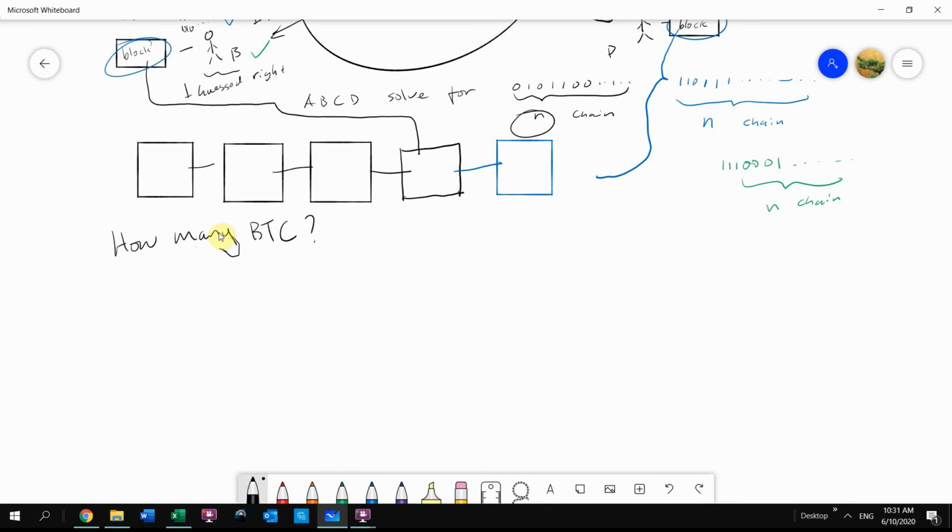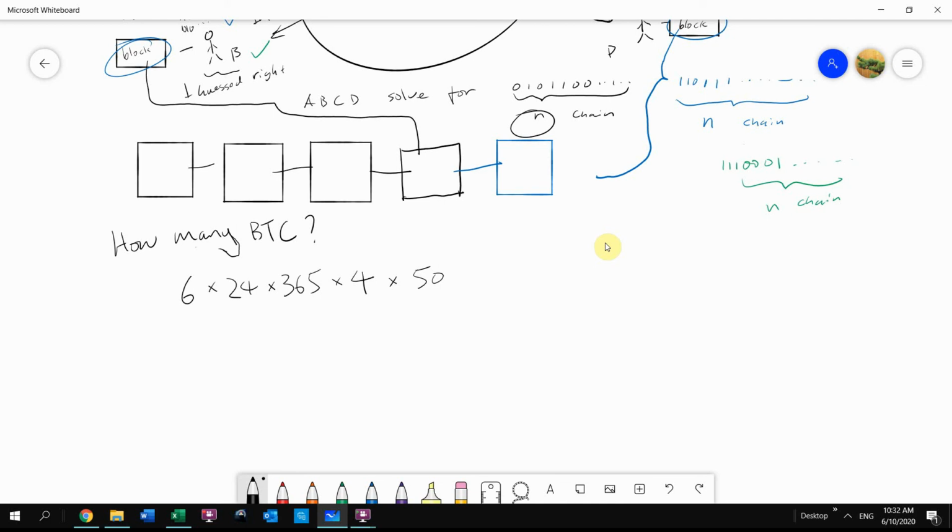So how many Bitcoin could be mined in this system? Let's say for each 10 minutes, there will be one blockchain built. And for the first 4 years, each blockchain would be generating a reward of 50 Bitcoin. Let's say for every hour, there will be 6 blockchains being built. And then you have 24 hours in a day and 364 hours in a year. And you have 4 years. And then for each blockchain, you will get 50 Bitcoin. So that's what happened in the first year, and then for the first 4-year period.